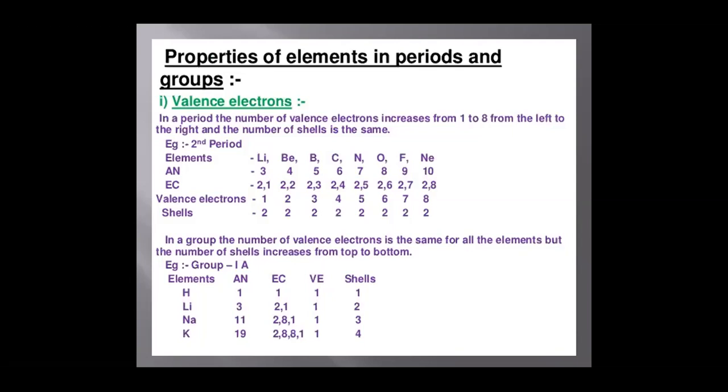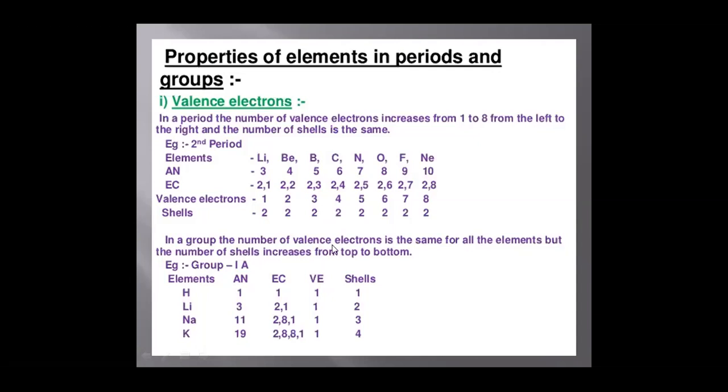Valence electrons: lithium has 1, beryllium 2, boron 3, carbon 4, nitrogen 5, oxygen 6, fluorine 7, and neon 8. The number of shells remains the same, that is 2.